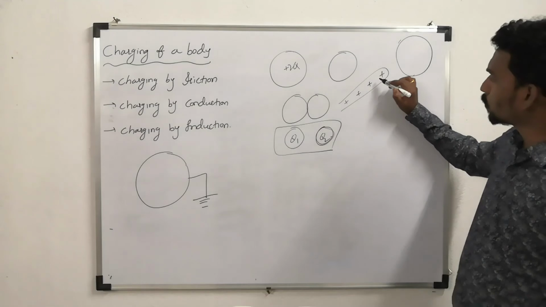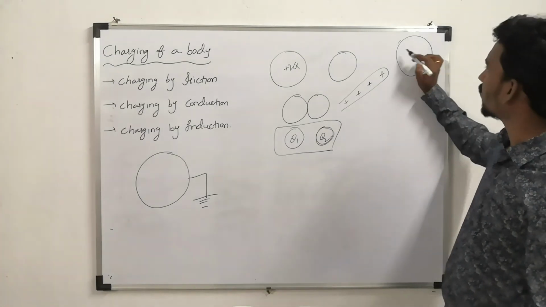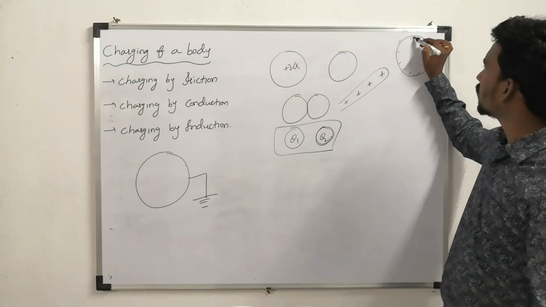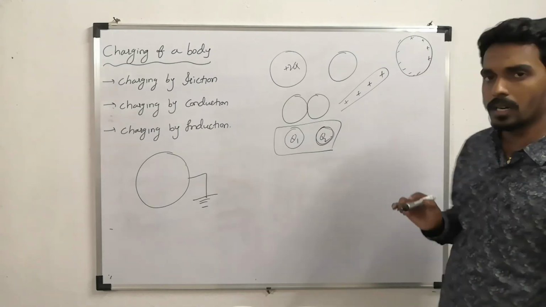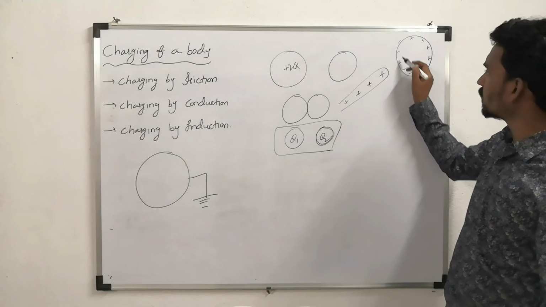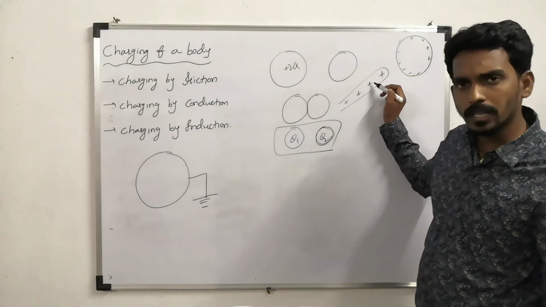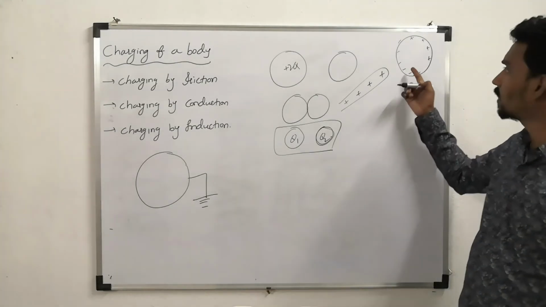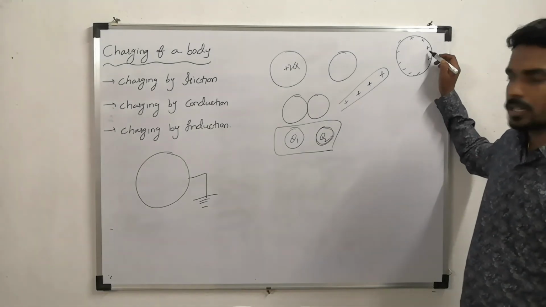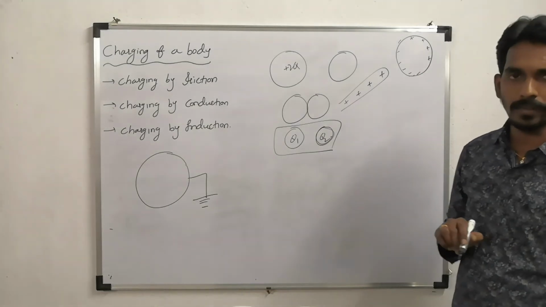That's why this positively charged body attracts all the negative charges, that means electrons, and it repels all the positive charges, that is nothing but protons. Now these negatively charged electrons are tightly bound by this positively charged body because there is a strong attraction, but the protons are repelled by this charged body.